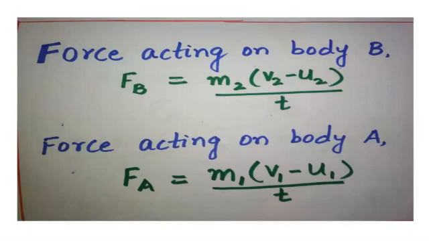Now we are deriving all three laws, and somewhere or the other they will be linked. Here the third law is linked, that is action and reaction. One force is acting on B, so B will also act on A. So Fa is equal to M1 (V1 minus U1) by T. So now next, what happens?